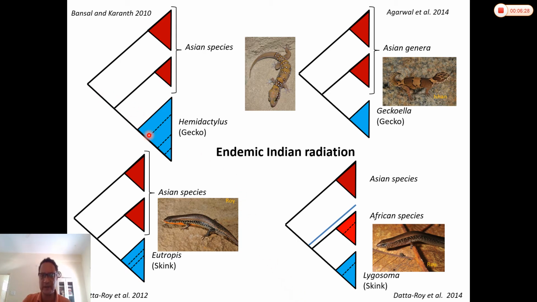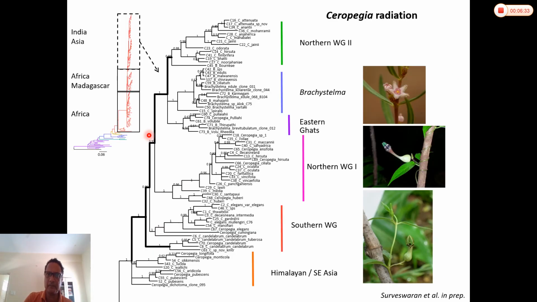Basically, we see a single dispersal into India and diversification. So we call this endemic radiation, because within India there are many species that have radiated from a single common ancestor. The same thing we see with plants, and we have been working on plants for quite some time now.